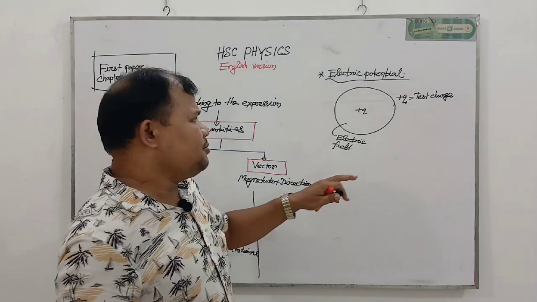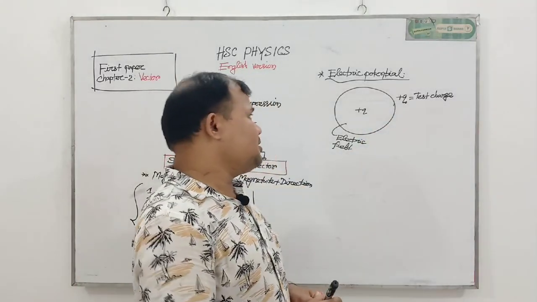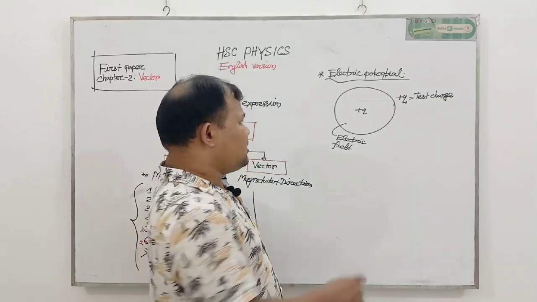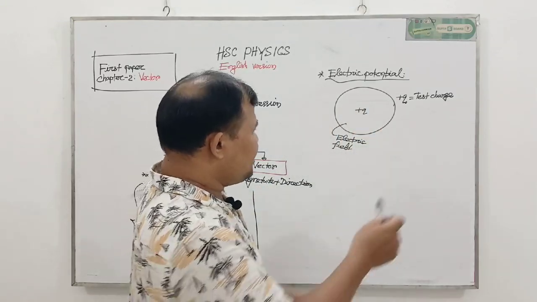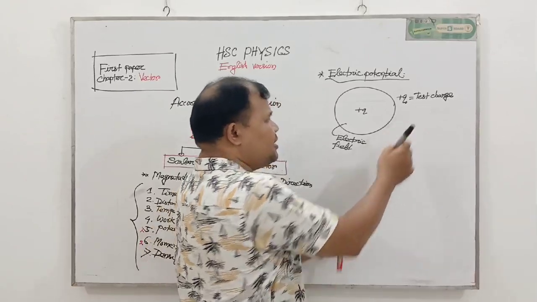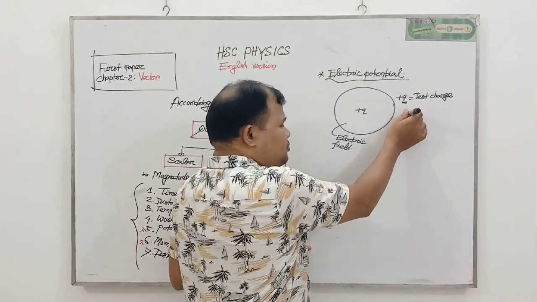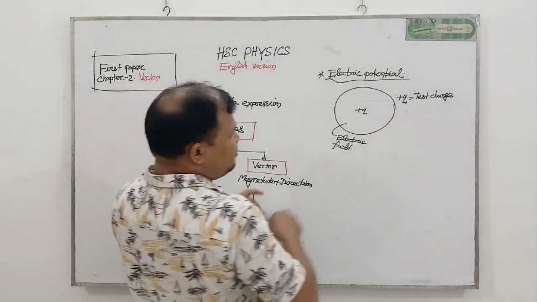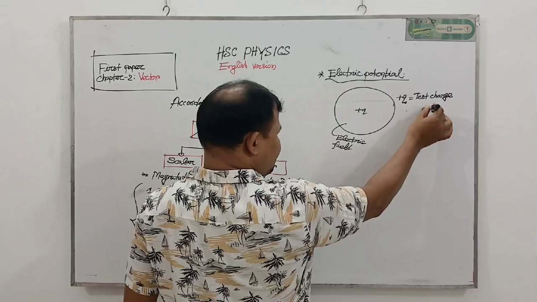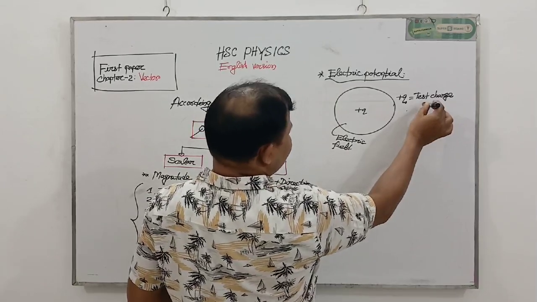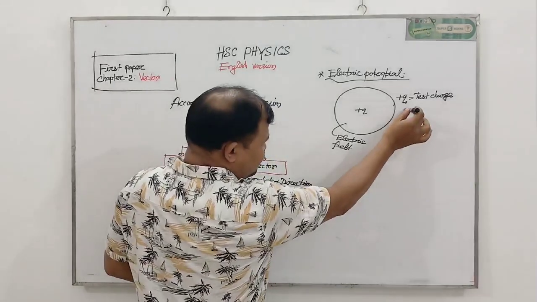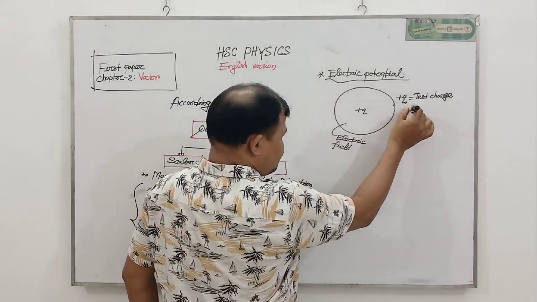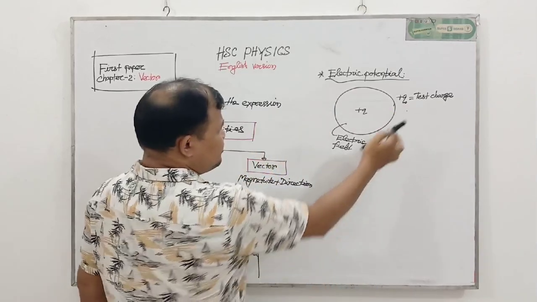Okay, as we already know the nature of the test charge, the nature of the test charge will be positive all the time. If we place my test charge here, and we get no attraction or repulsion, that means here there is no electric field. When we put it here and there is no attraction or repulsion, we clearly understand there is no electric field. Again we put this test charge Q naught here, then we cannot get attraction or repulsion, so we clearly understand there is no electric field.